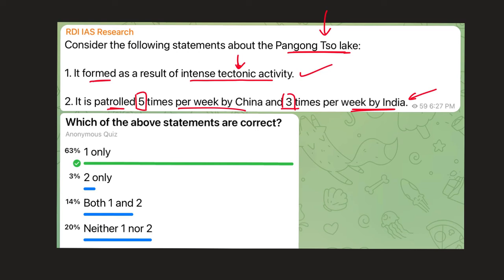Okay, if there is any fact which is not important and not relevant for your preparation, that fact normally would be wrong. Now why would it be wrong? Because these kind of facts, how many times it is patrolled, the best people to know about it are the ones who are posted there, right? Maybe the armed forces personnel, maybe the administration personnel. Only those people who are posted there, they will know about it. That means these are specialists, people who have knowledge of the internal things, right? So you don't have that. You are just an aspirant, just an educated Indian who is concerned about her country, right? So you are not